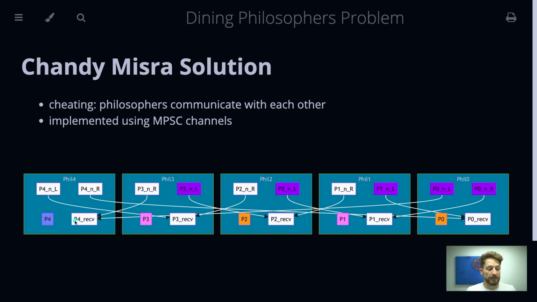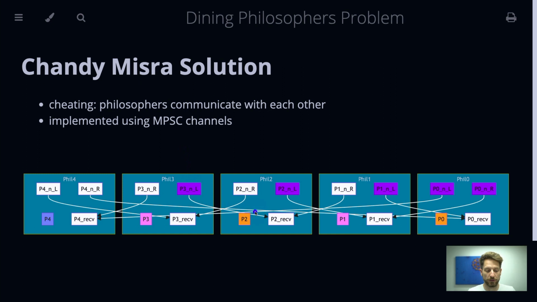What we can see is that every philosopher has a receiver end of the channel. And a single consumer means that you only have one receiver, but you can have multiple producers of messages. And this is used to the effect that if we, for example, look at philosopher number 2, he has his receiver that actually receives messages from philosopher number 1, one of his neighbors, and philosopher number 3, the other neighbor.